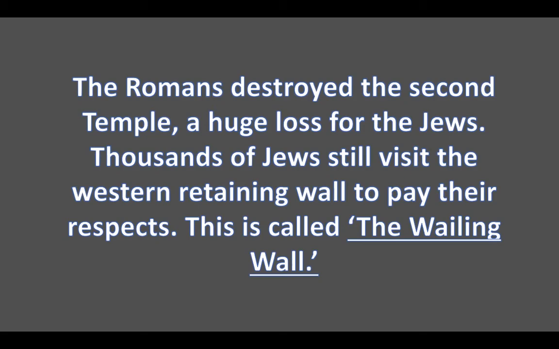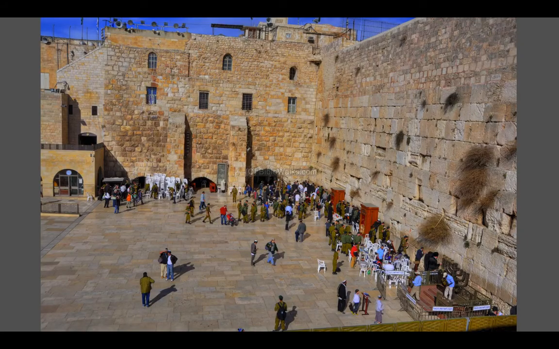Thousands of Jews still visit the Western retaining wall to pay their respects, so the wall that's left standing. And this is called the Wailing Wall. That's what it's referred to today, for obvious purposes. Wailing is crying, connecting it to that horrible loss for the Jewish people when it was destroyed by the Romans. So here's a picture of it in modern times, and you can see how the people gather there. And they pray, and it's an important place for a lot of people.